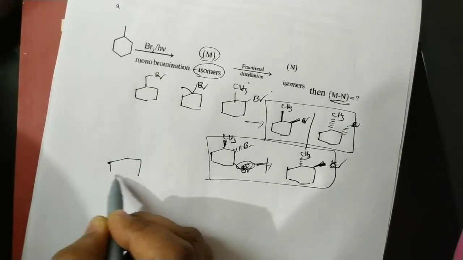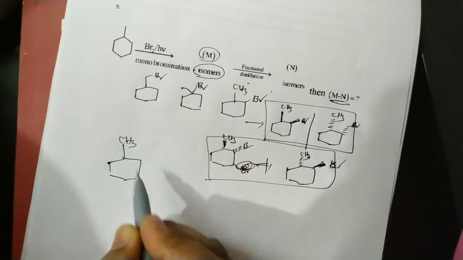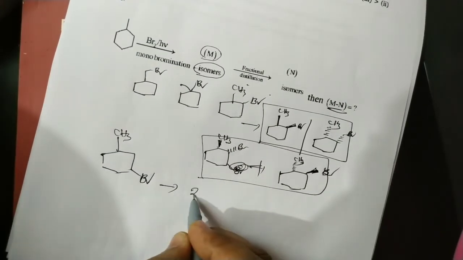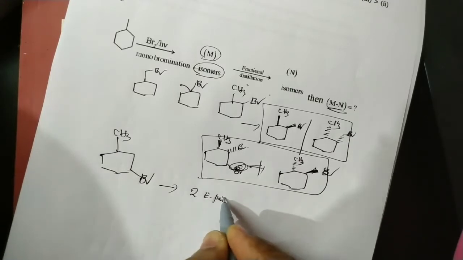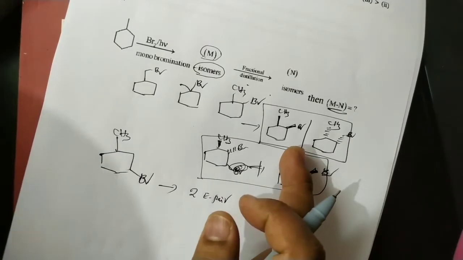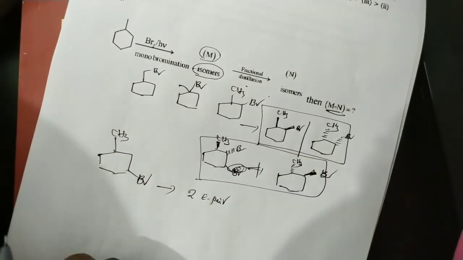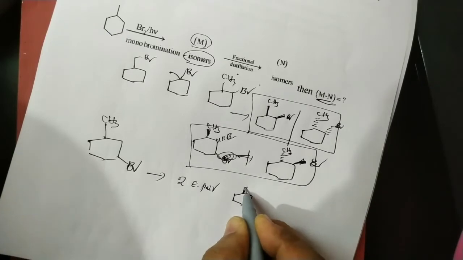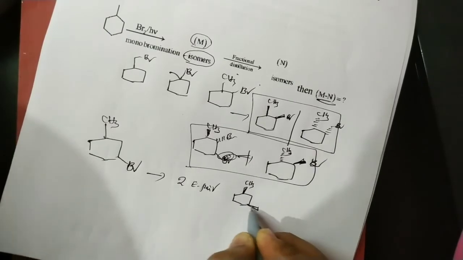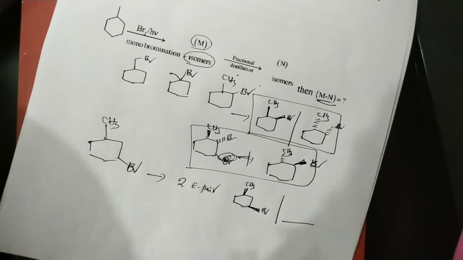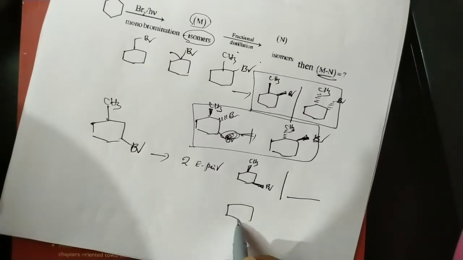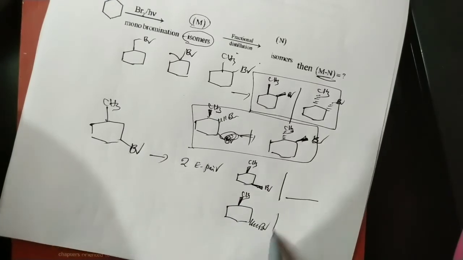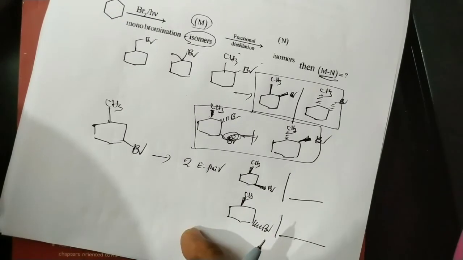Now I am taking another isomer, CH3 and Br at the 1,3 position. This one also exists as 2 enantiomeric pairs, as usual in the 1,2 disubstituted product. Here the cis isomer is optically active, and we have a mirror image. Next, the trans isomer is optically active, and we have a mirror image. Again two enantiomeric pairs.